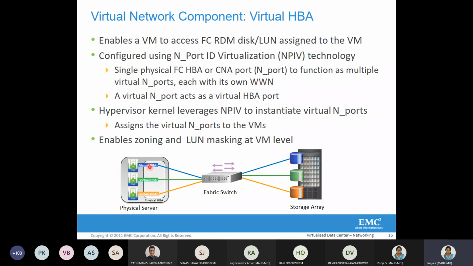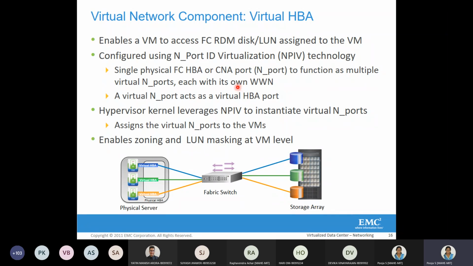Now what happens here is, whenever this blue link is not working or this virtual machine is facing an issue, it is easy to localize that problem and identify why this link is not working, because all virtual machines have a separate dedicated virtual channel. So that is the concept of virtual HBA, and it is coined by the term NPIV technology. These virtual channels are given a unique name called worldwide name.